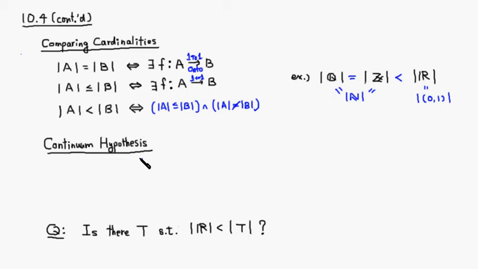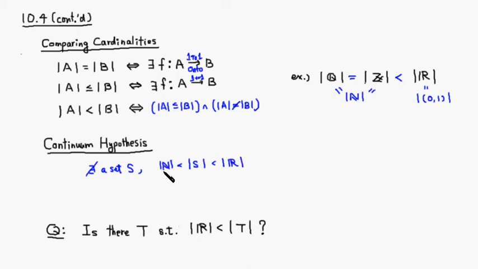All right, and the next topic is the continuum hypothesis. This is a pretty interesting hypothesis. It says that there does not exist a set, let's call it S, such that the cardinality of S is strictly between the set of all natural numbers and the set of all real numbers, right?